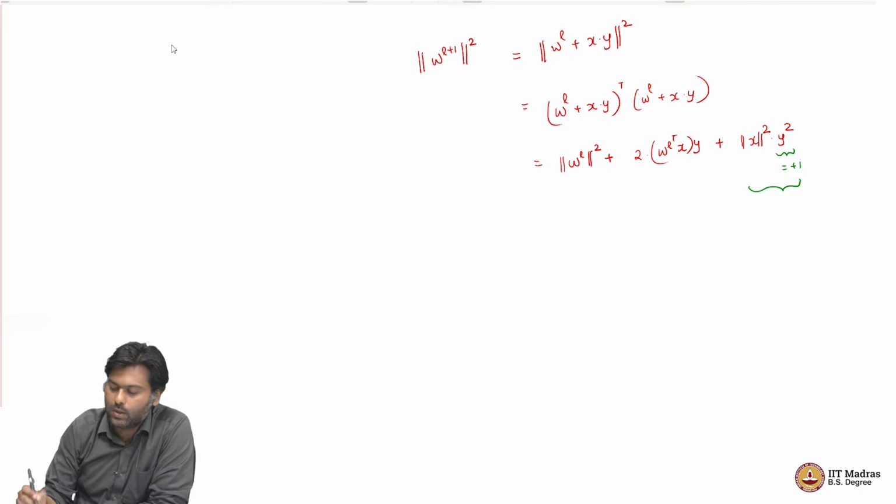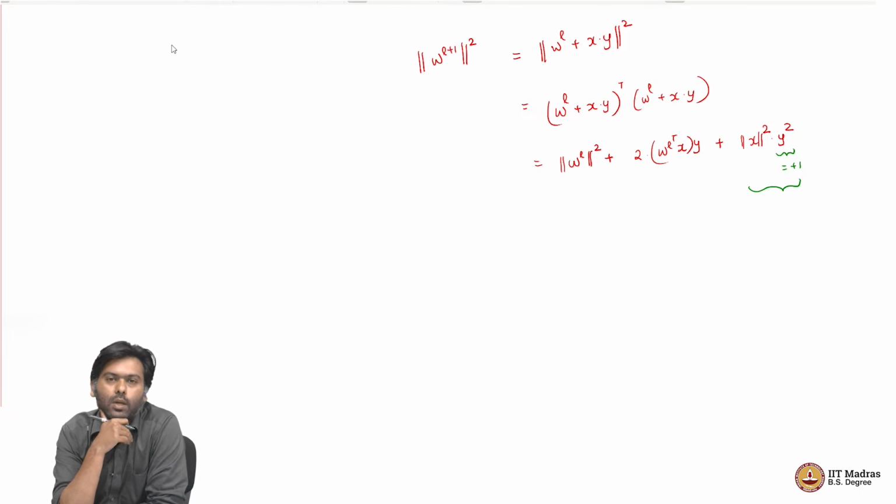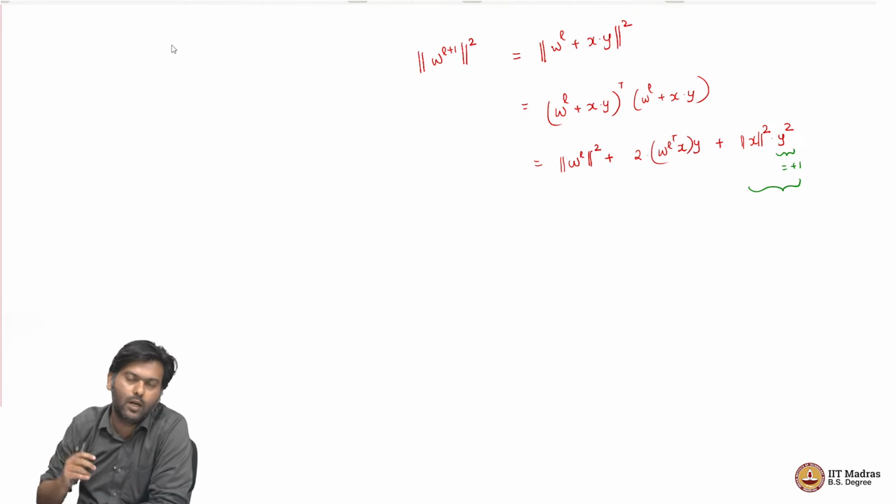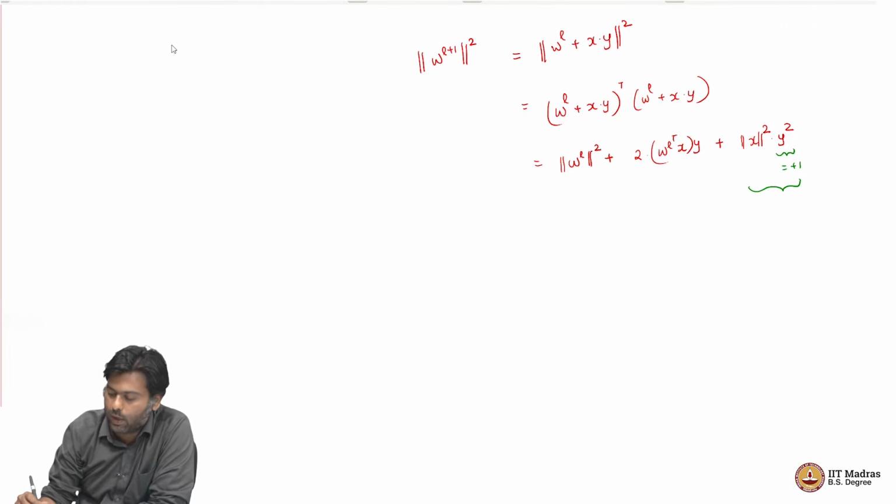But now how big can norm x squared be? So, x is any data point in my data set, and now I am trying to understand the norm squared of x. But we made an assumption about the algorithm. One of the assumptions that we made before we started proving was the radius assumption, which said that the length of any data point is at most r. It is within a ball of radius r, which means the length squared of my data point is going to be less than or equal to r squared.